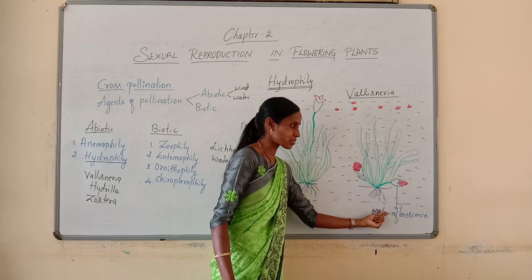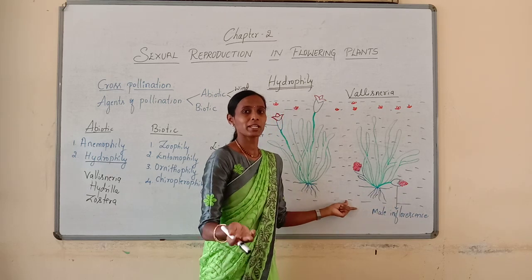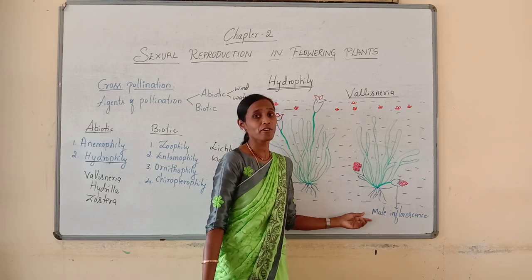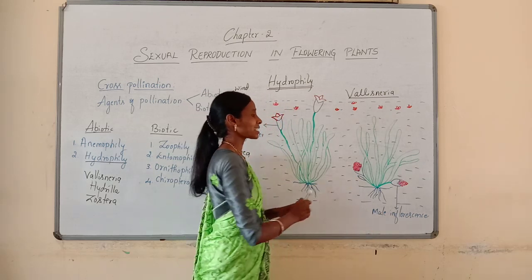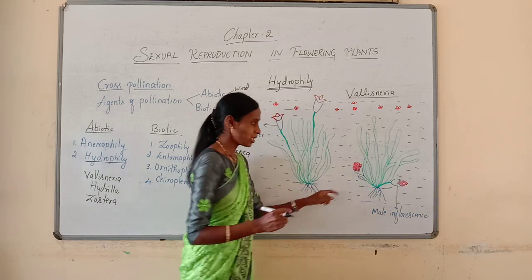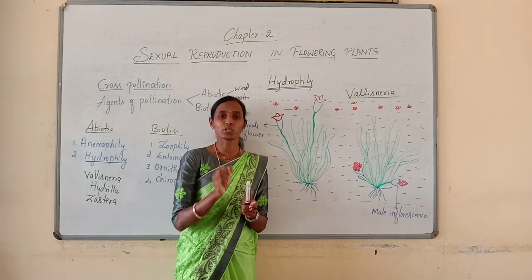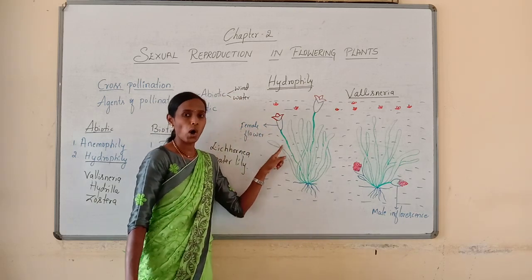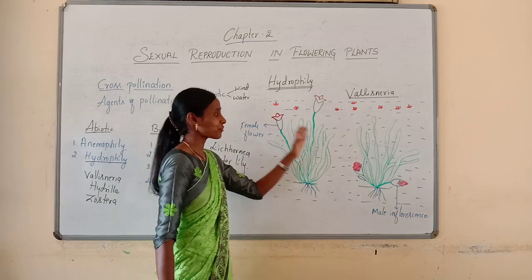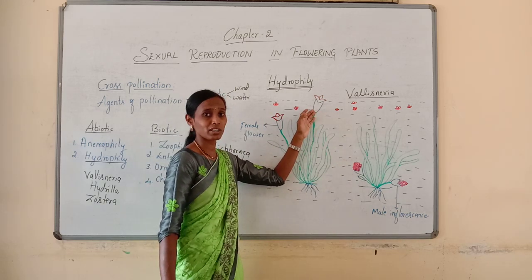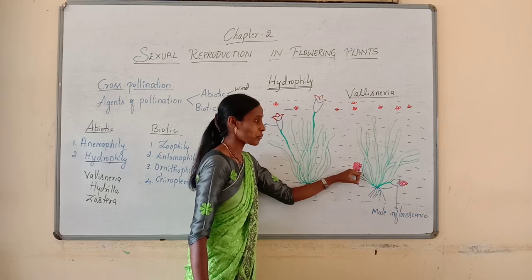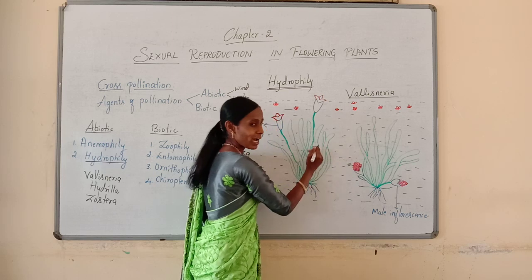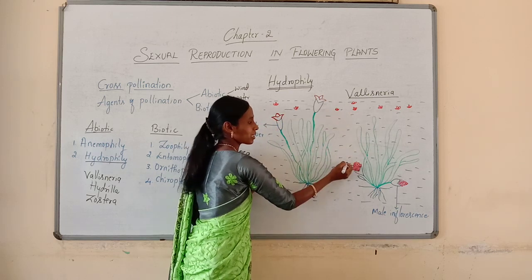So this is the inflorescence, which contains many flowers. Here it is a male inflorescence which contains a cluster of male flowers, and they usually have a short stalk. So male flowers usually have a short stalk, whereas the female flowers have a long stalk. Then how can the male and female flowers come in contact with each other? The male flowers which are produced in an inflorescence are released, and they can float on the surface of the water.